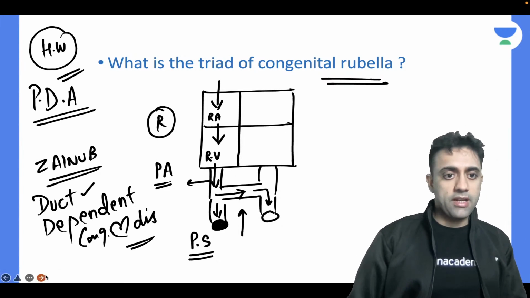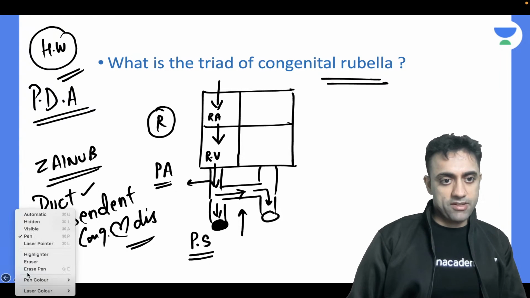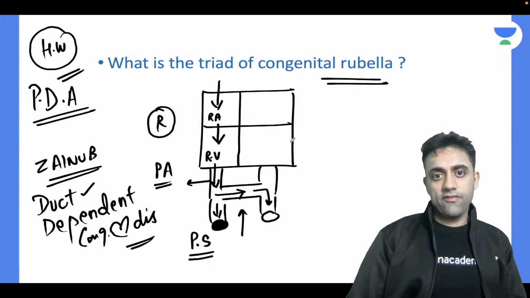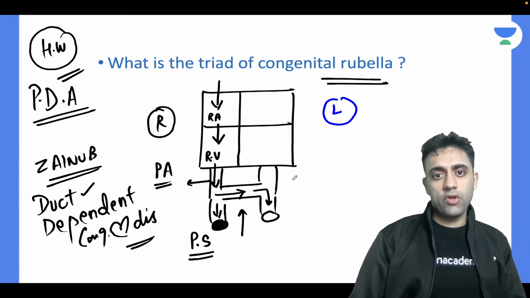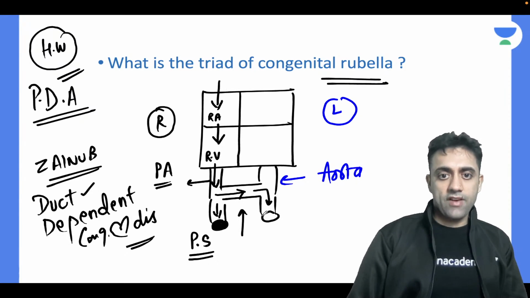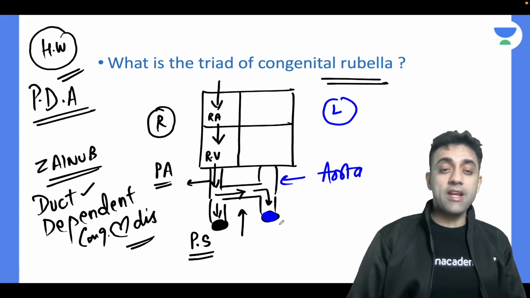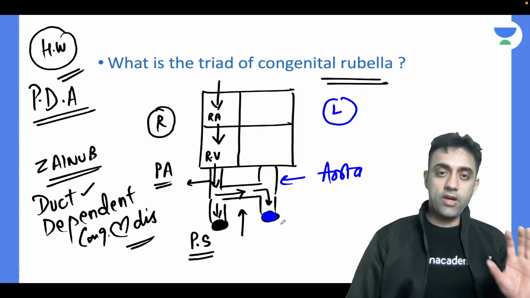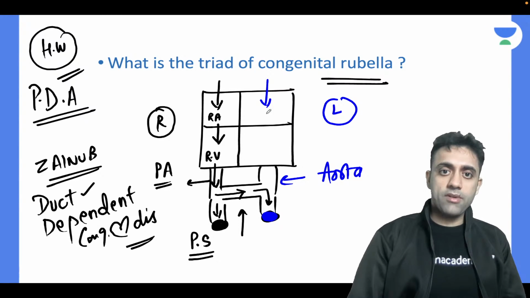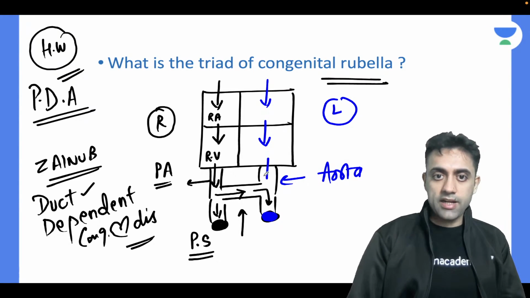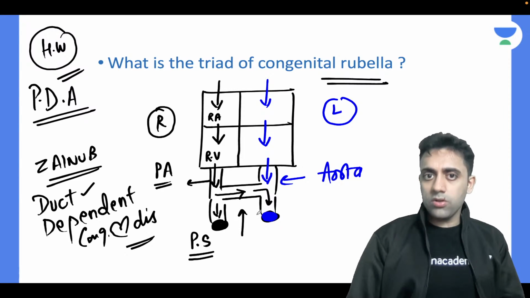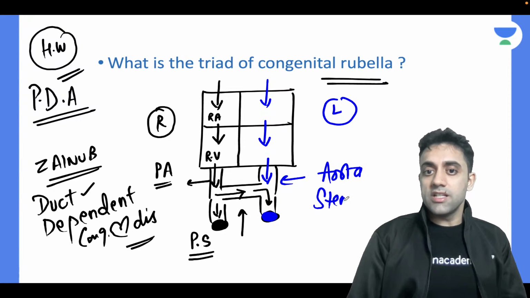Left side, very importantly. Let me change the pen color fast. If I talk about the left side, what is this? This is the aorta, right? Now imagine if I have aortic stenosis, for the same reason. In isolated aortic stenosis, the purified blood which goes to the left side of the heart cannot go down because of the aortic stenosis.